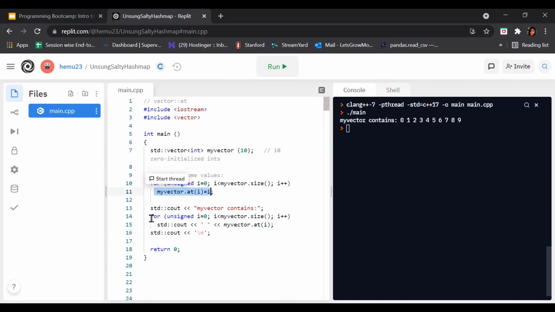After that, it prints my vector. Again it starts the for loop. If 0 is less than 10, it will print the value here. Like 0 is less than 10, 1 is less than 10, 2, 3, 4, then 5, 6, 7, and so on. In this way, we are using the vector at operator.